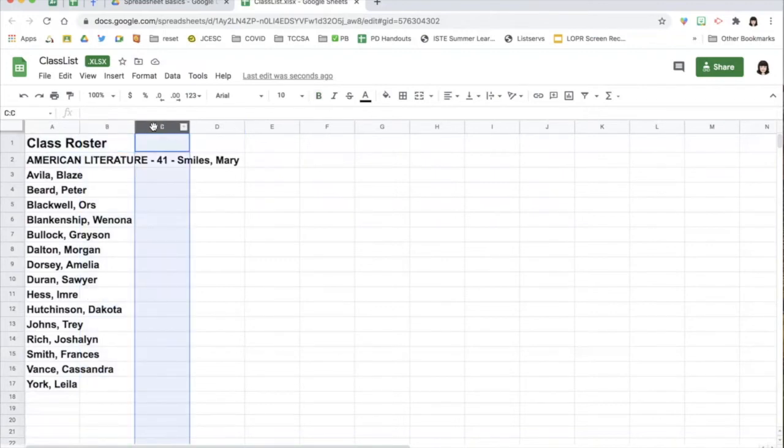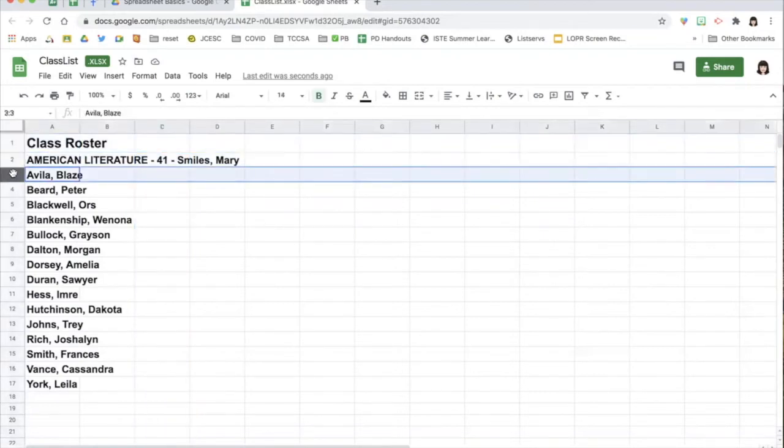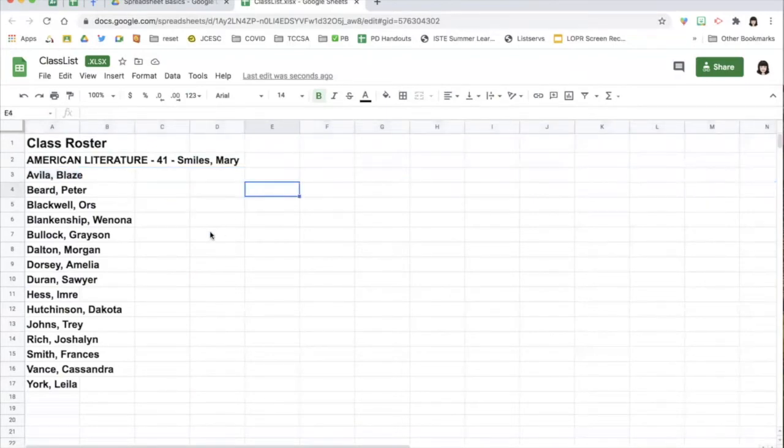So columns are labeled with letters. Rows are labeled with numbers. I really like one time it was described that using a spreadsheet is like little addresses. So there are rectangles all over this, right? These are cells. So when you click on a cell, it will have an address. The address is a combination of a letter from a column. So this would be column C and a row 4. This is the location, the address, C4.